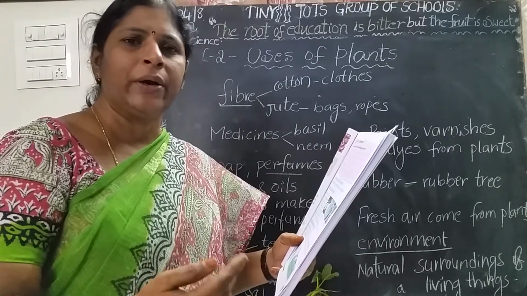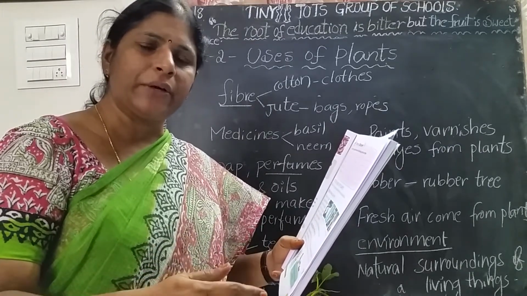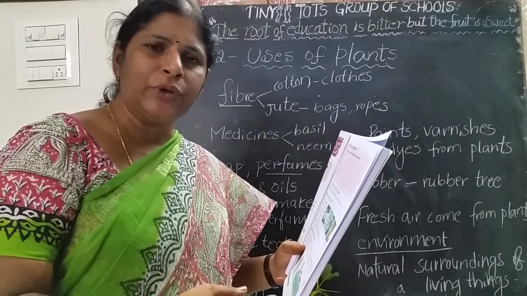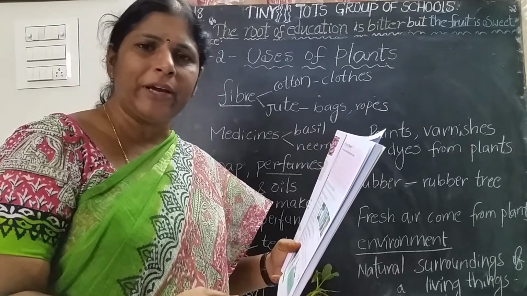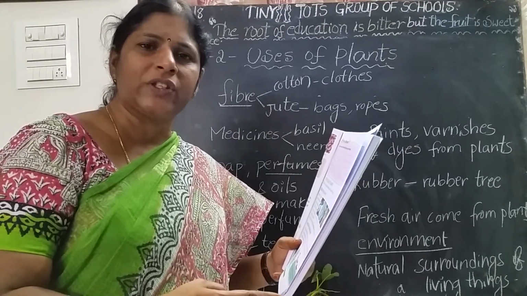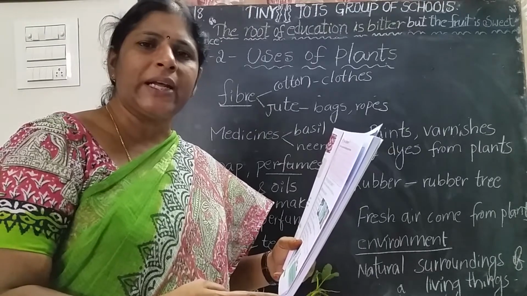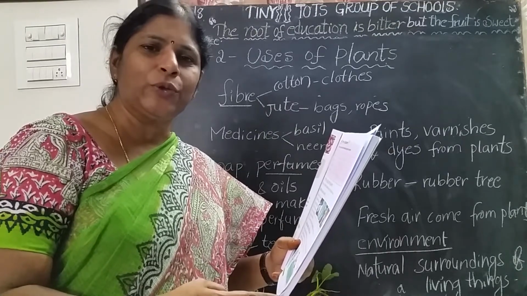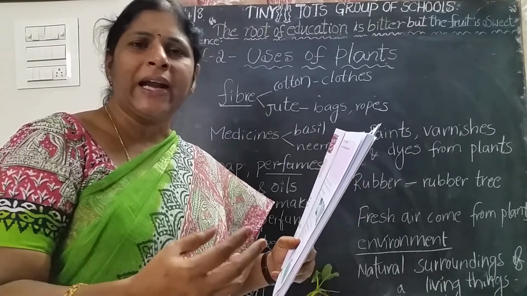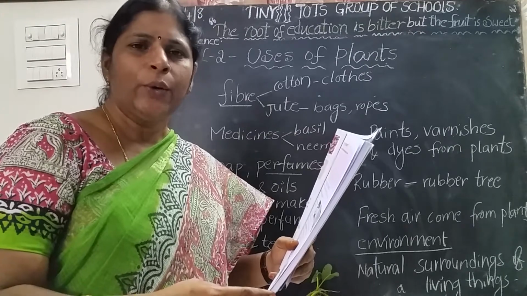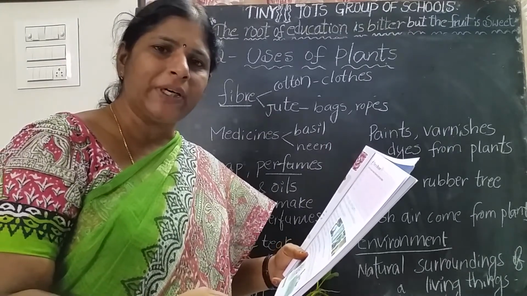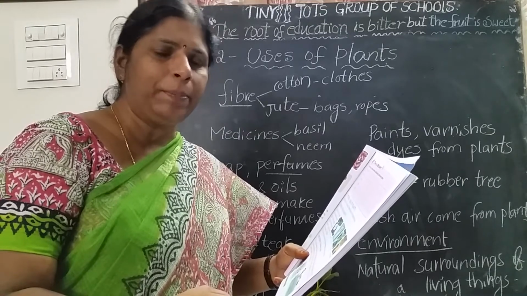For example, jute fiber and cotton fiber, those two fibers come from the plants. Don't confuse. Cotton is used for making clothes, towels, napkins, and sarees. Jute fiber is used to make ropes, bags, handbags, purses and shoes, and some more items. Is it clear, ma? Jute fiber and cotton fiber come from the plants.